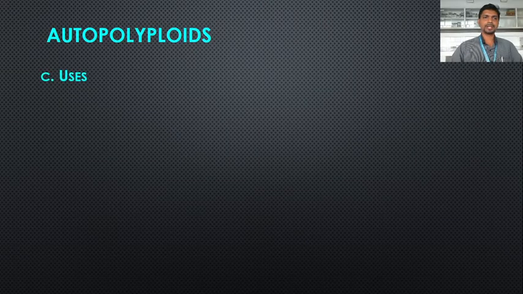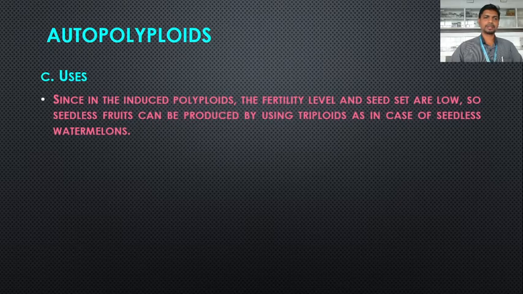Now the uses of autopolyploids. Since in induced polyploids the fertility level and seed set are low, seedless fruits can be produced by using triploids, as in the case of seedless watermelon. Triploids are sterile, so there is no seed set. This property has been used for the production of seedless varieties of fruits.